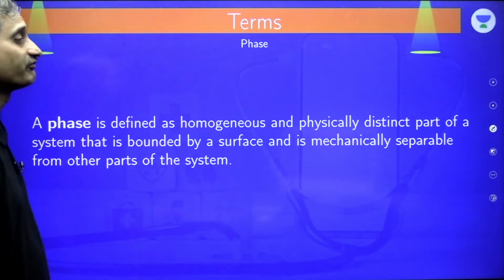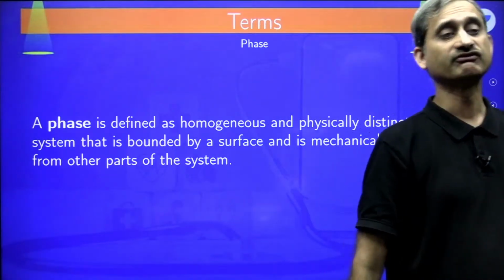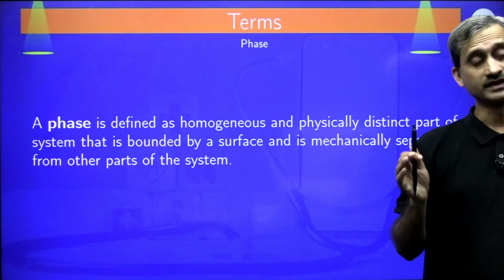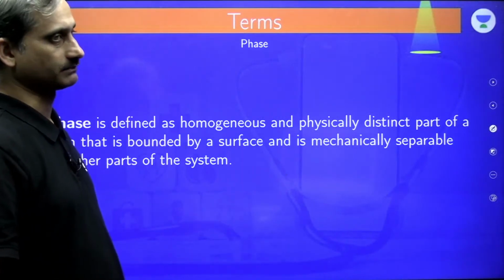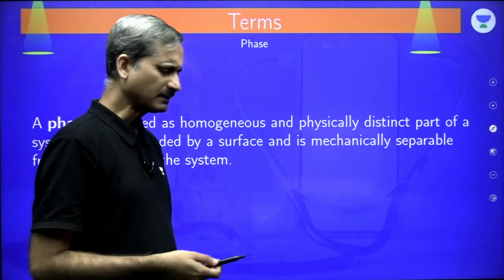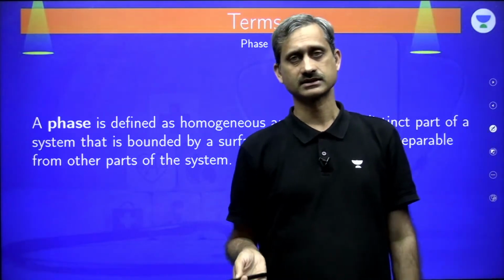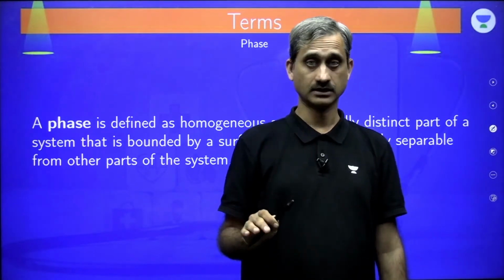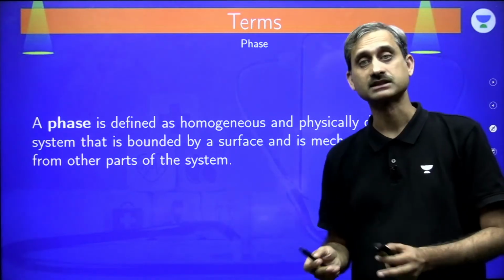First of all, we talk about a phase. Phase is defined as a homogeneous and physically distinct part of the system, which is bound by a system and is mechanically separable from the other parts of the system. Sometimes people call the phase a state, but whenever we have different states, there are always different phases. But many times we have the same state, but still there are different phases.